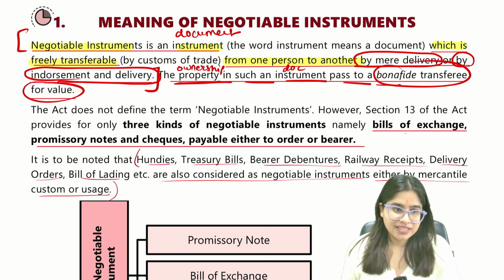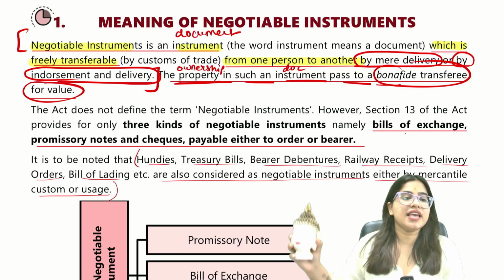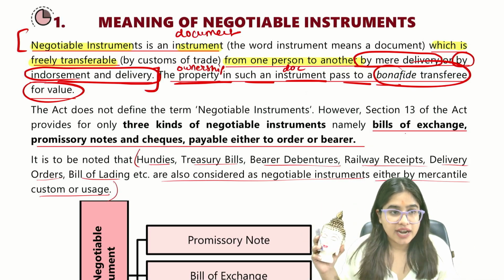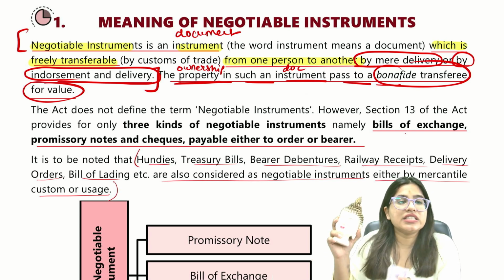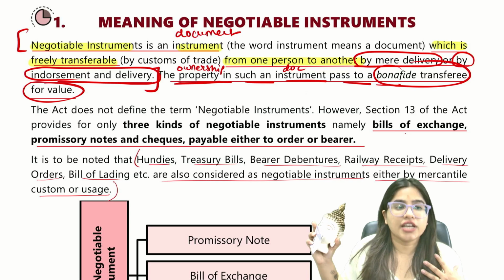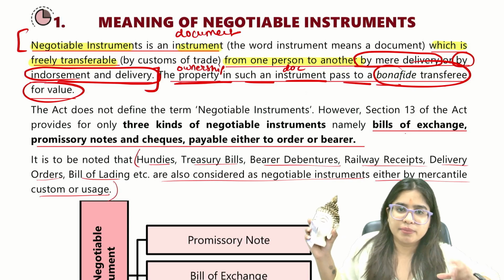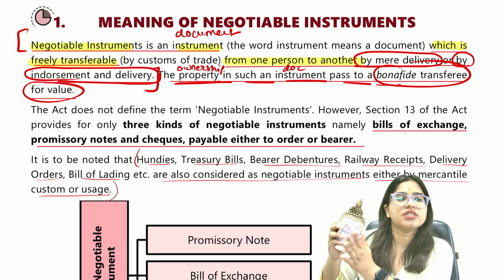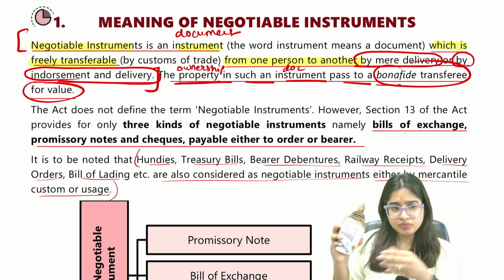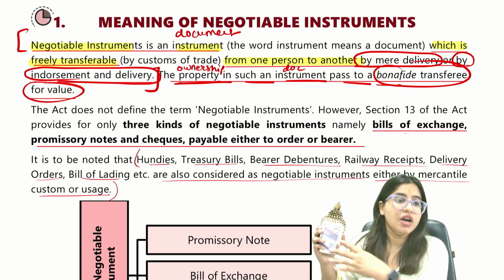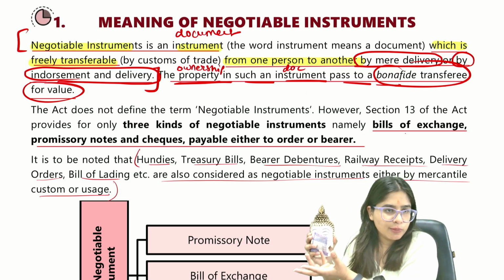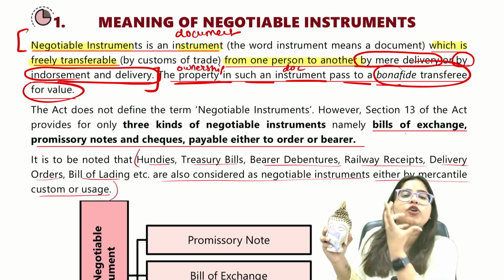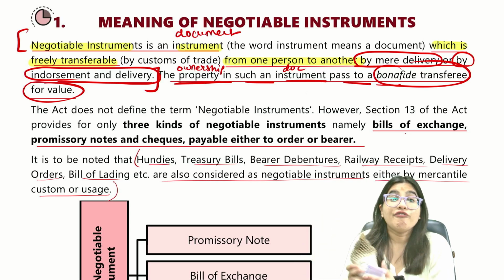Transferee for value means, let's say I am transferring this 100 rupees note to Buddha. Here Buddha is the transferee and I am the transferer. Transferer means the person who is giving the instrument, and transferee means who is taking the instrument. If I give this 100 rupees to Buddha, ownership will transfer from me to Buddha. So when you transfer a negotiable instrument, the ownership of that document passes to the transferee for value.